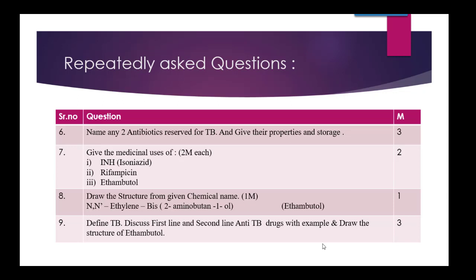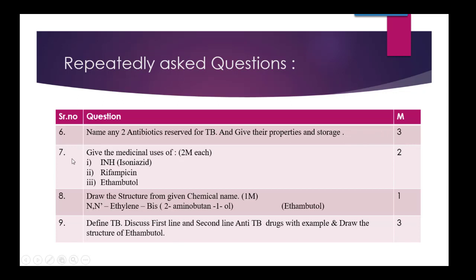Coming to the next question, any two antibiotics which are reserved for tuberculosis. Again you are supposed to just name them and give their properties and storage. As we have discussed in our earlier videos also, antibiotics, vaccines and anesthetics are really very important from the stability and storage point of view. So here, since they are antibiotics, properties and storage are asked in a question which is for 3 marks: quoting the names is 1 mark and properties and storage 2 marks.